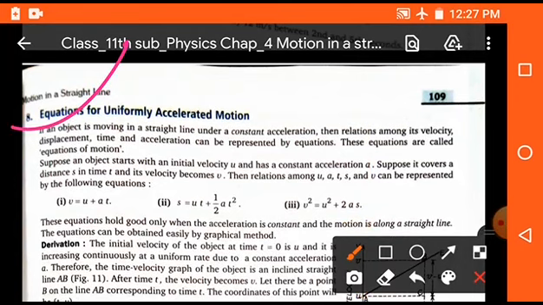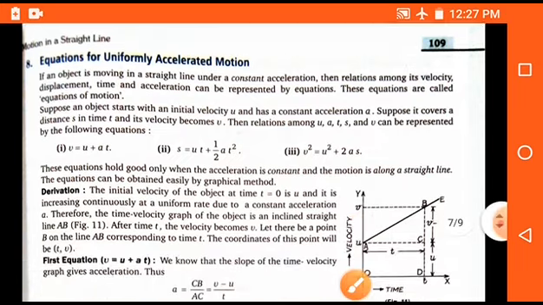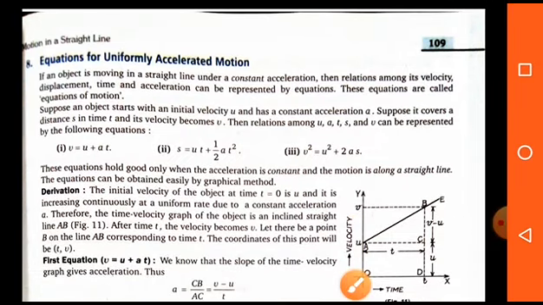Now student, we will discuss equations for uniformly accelerated motion. If any body is moving continuously with an acceleration, then we have three equations, and these equations are known as equations of motion as well as equations for uniformly accelerated motion, and they are: v is equal to u plus at. This is the first equation. Second one is s equals ut plus half at square, and third one is v square is equal to u square plus 2as, where u is initial velocity, v is final velocity, a is acceleration, and t is the time.